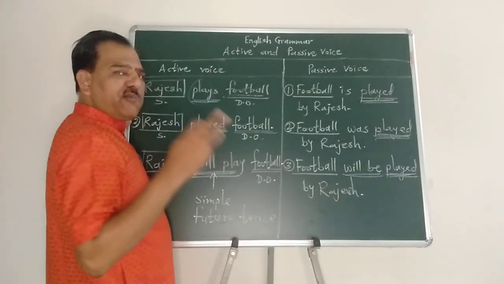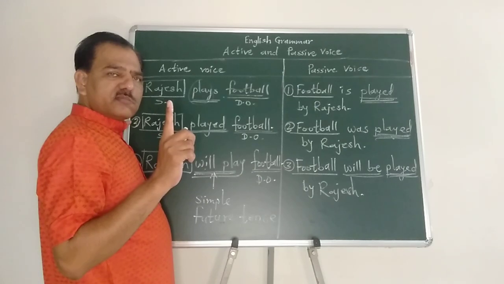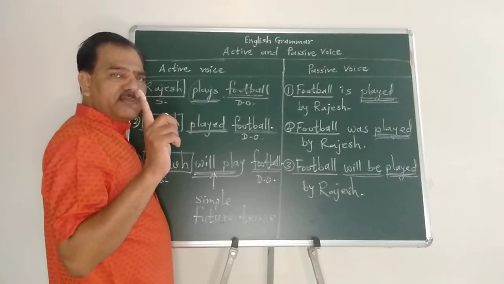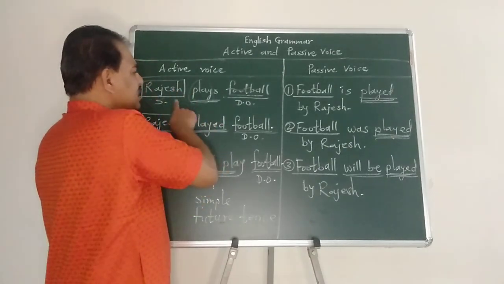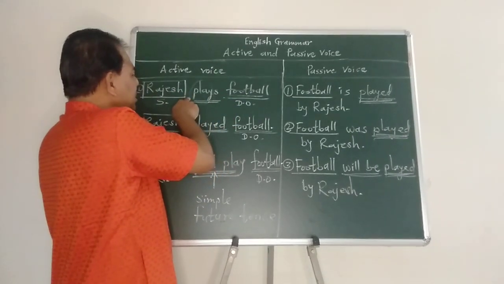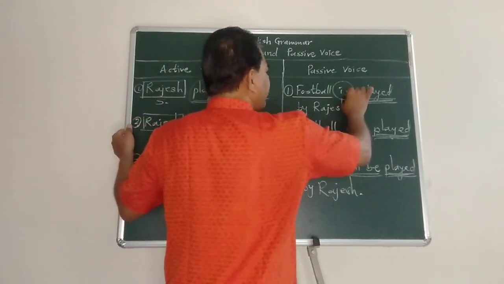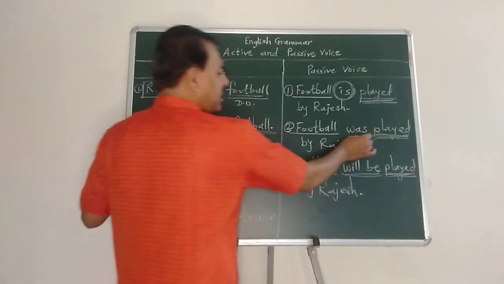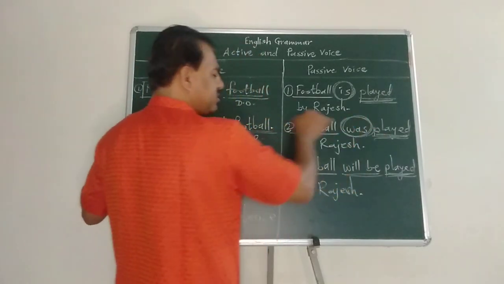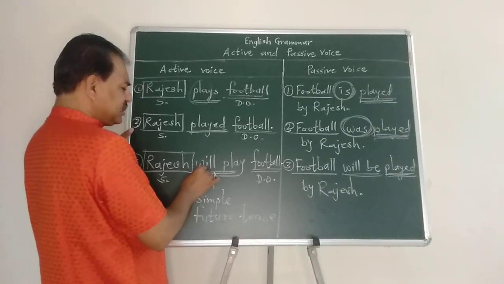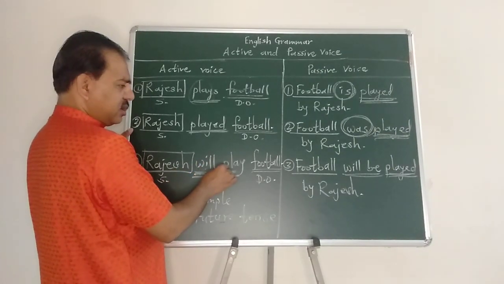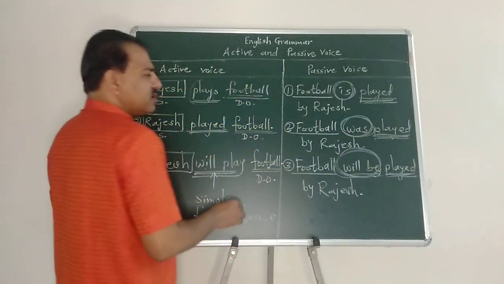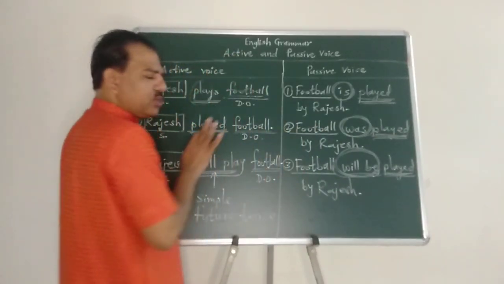So what differs? Only one factor. What is it? The helping verb. It is changed tense-wise. Here is simple present tense in active voice, so here the present form of be is used. Here is simple past tense, and that's why the past form of be is used, that is was. And here is simple future tense, will play, and that's why when turning into passive voice we have used will be. The rest of the things are the same, no change at all.